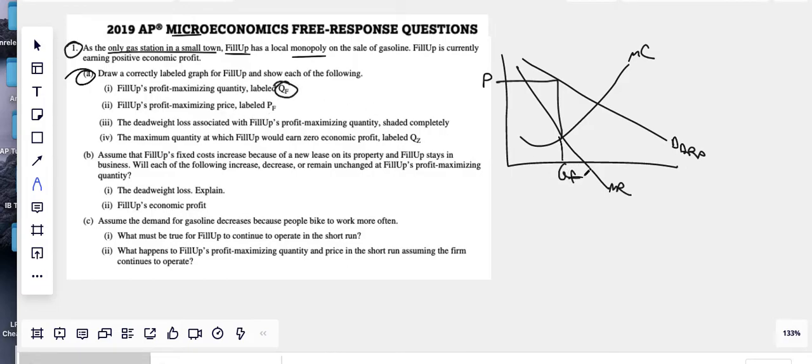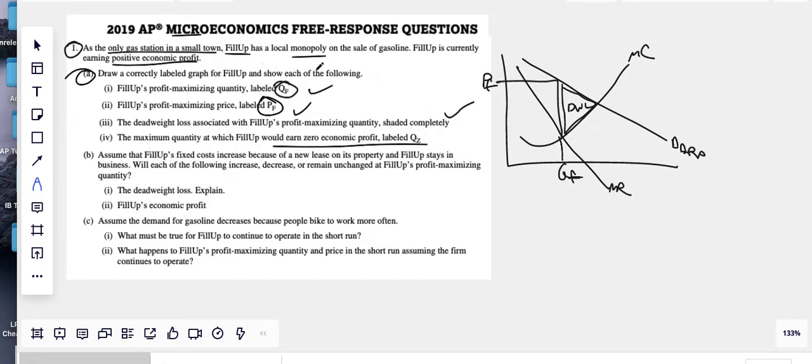QF is our quantity, PF is the price. Okay. Deadweight loss. We can see we got all of this deadweight loss right there. I'm not going to shade it in, to keep it from getting sloppy. Done.